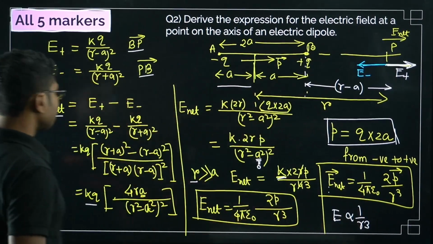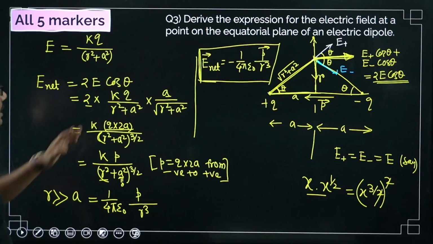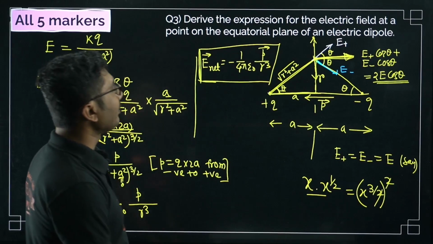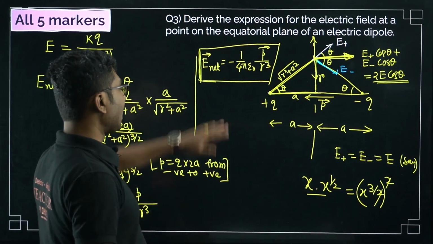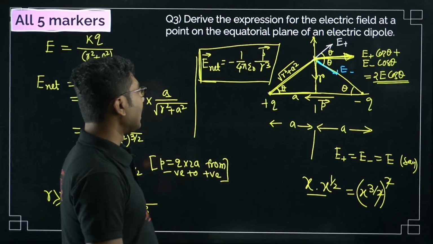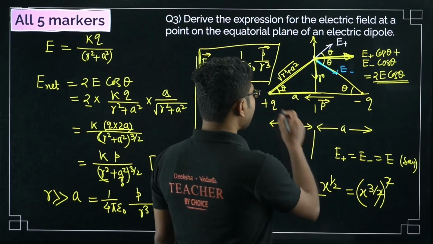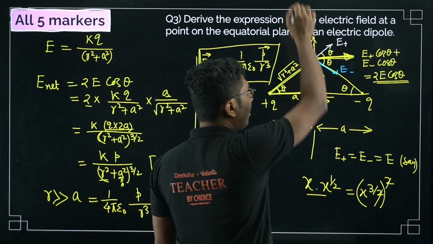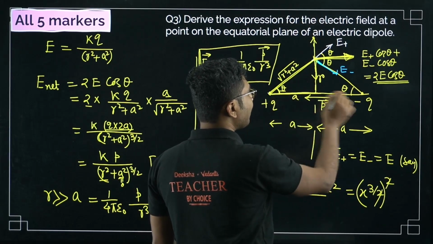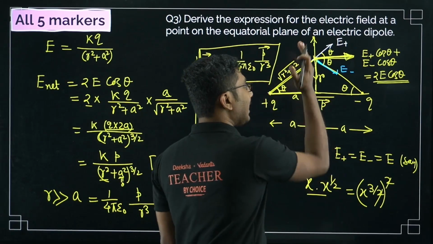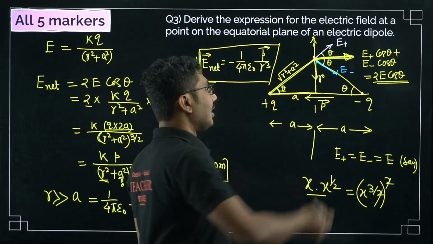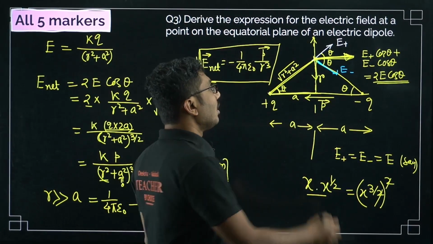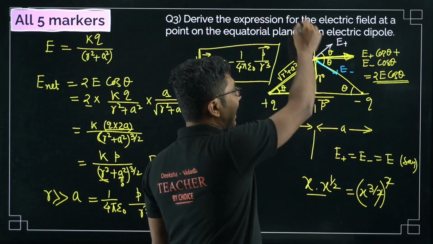Now next is: derive an expression for the electric field at a point on the equatorial plane of an electric dipole. So now what we have is the same case, two charges separated by a distance 2a. Now we are calculating along this line, which separates this dipole into two equal halves. Not only a line, you can consider a plane as well. At any point on the plane, the same formula can be applicable. But we are considering this line only for now.